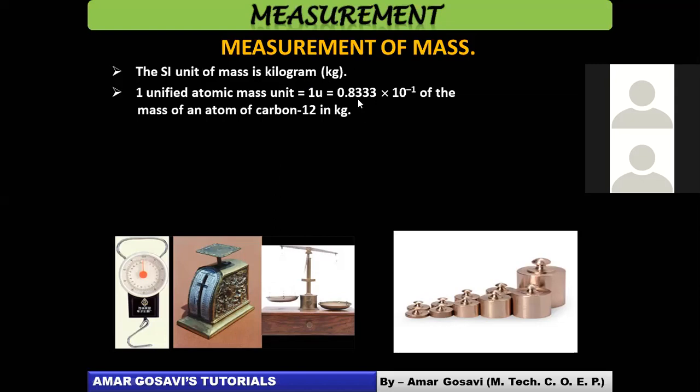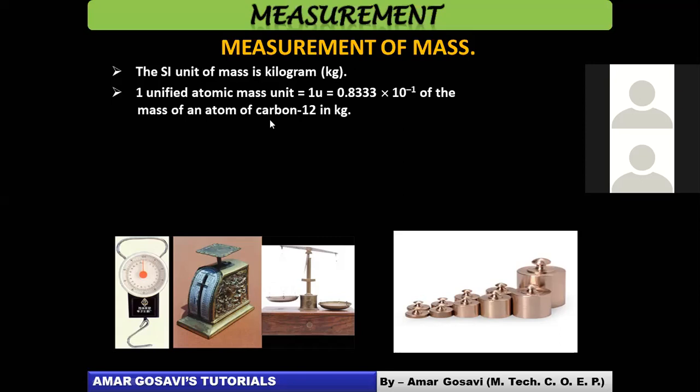That is equal to 0.833 into 10 raised to minus 1 of mass of an atom of carbon-12 in kg. So one atomic mass unit will be equal to this much. So other masses, small masses, can be expressed in terms of unified atomic mass unit. So this is how you will measure smaller masses.